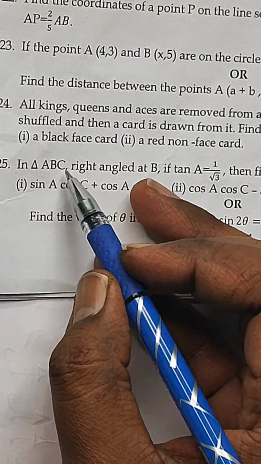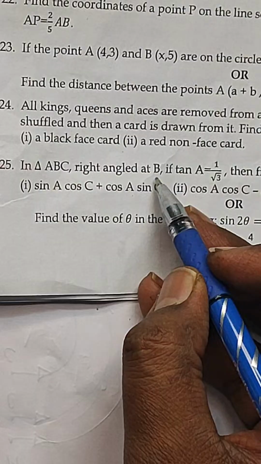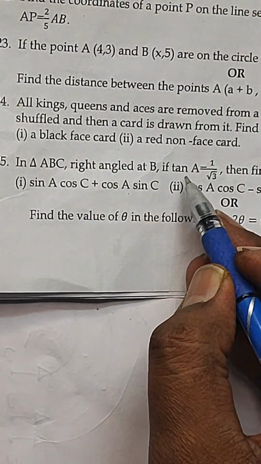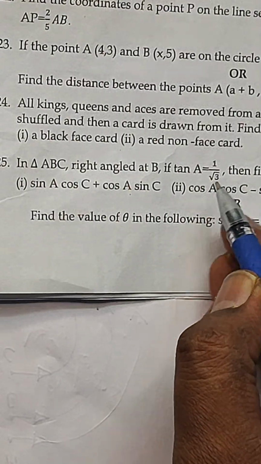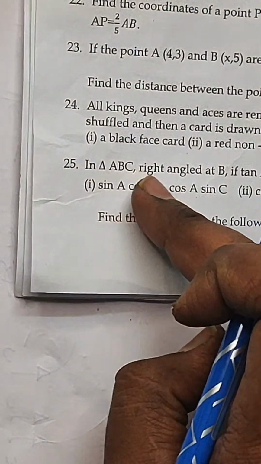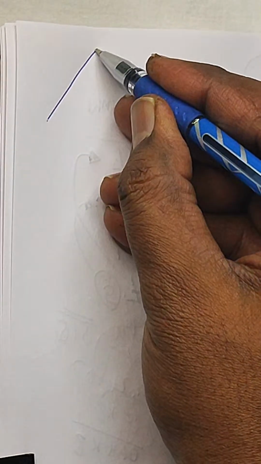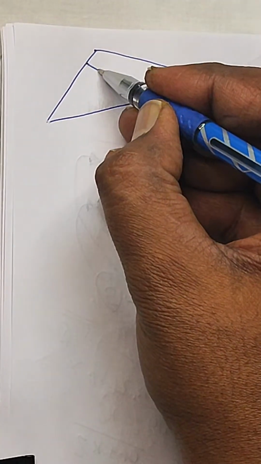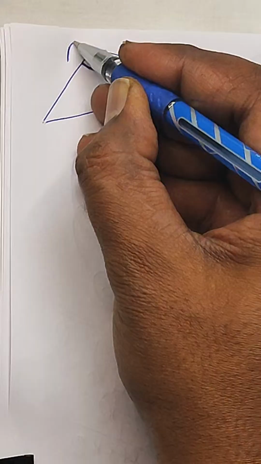Into this question, it has been given a triangle ABC, with right angle at B. If tan A equal to 1 by root 3, then find the value of sin A cos C plus cos A sin C. So my dear friend, we need to understand the triangle ABC, which is a right angle at B. So let us say this is the right angle triangle and this is B.